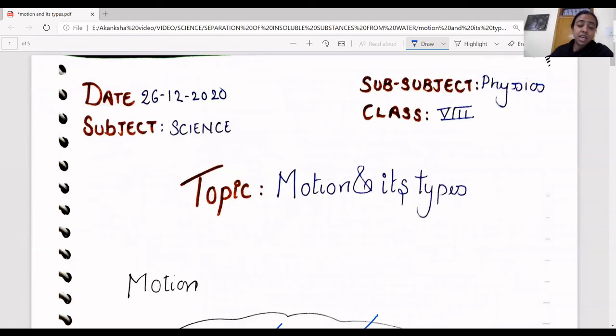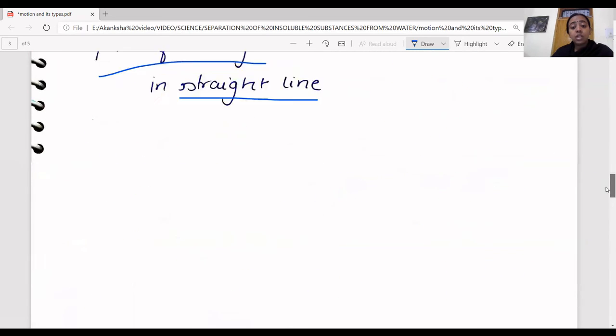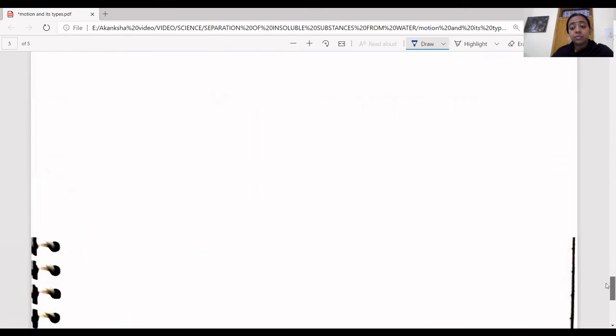Let me repeat the entire topic once again. We have discussed what motion is. Motion is change of position with respect to time, right? So anything that is moving is in motion. Now you have to decide whether it is linear or circular. We say it is linear motion when the change is in a straight line, and when the change is in a circular path, we say that the body is moving circularly, right? So let's come to the end part.